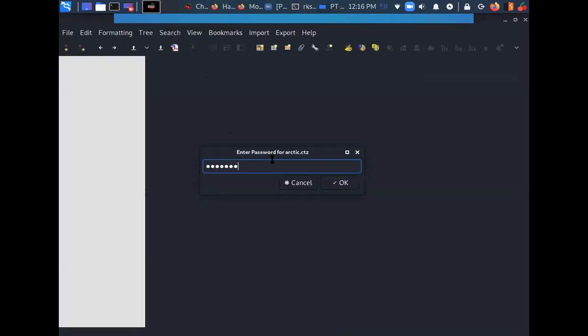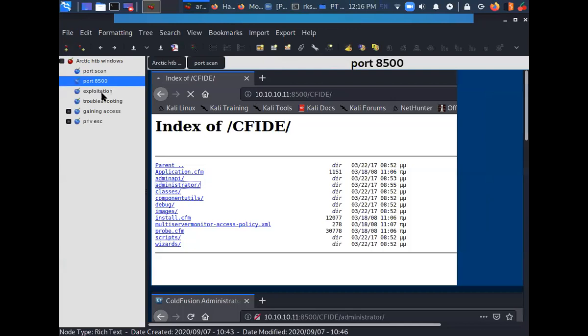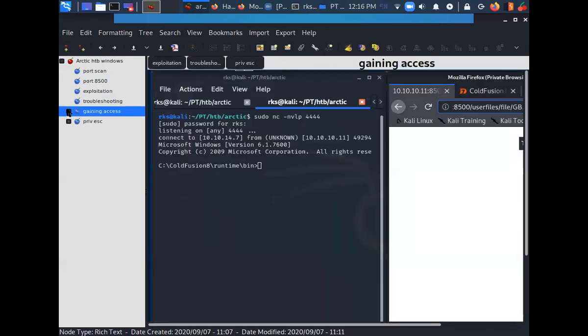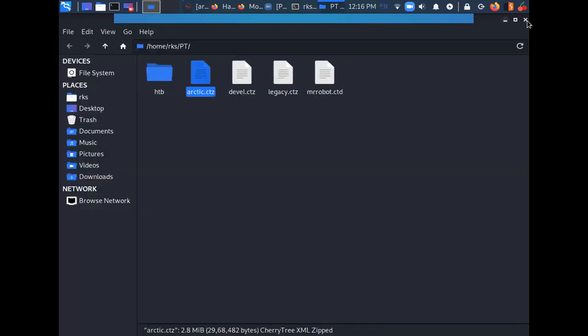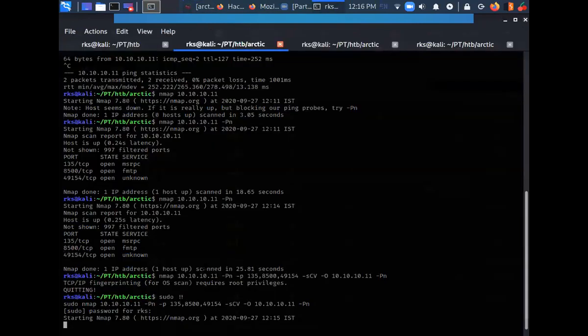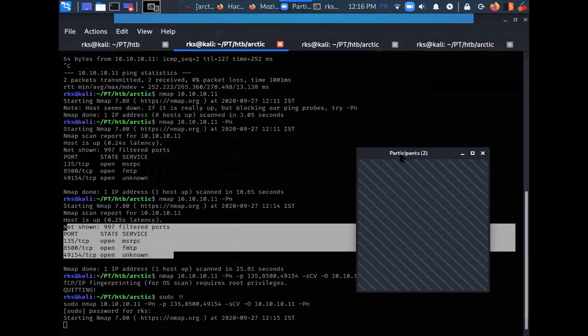Okay, so I have already created a report for this. Let me just have a look. I have everything mapped out here. Anyways, let me just minimize it, close this thing. I'm waiting for the version detection scan to complete, because up till this point I do not know how to proceed further. Let's see if something interesting appears here.